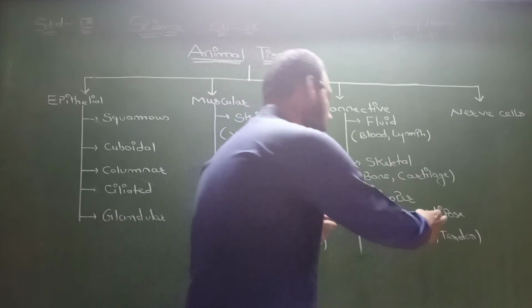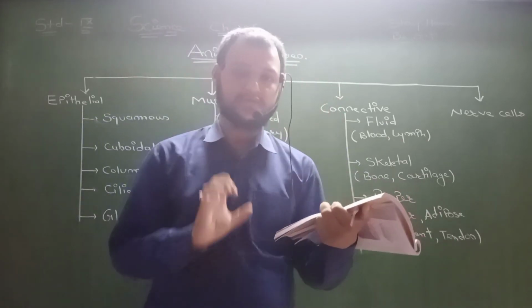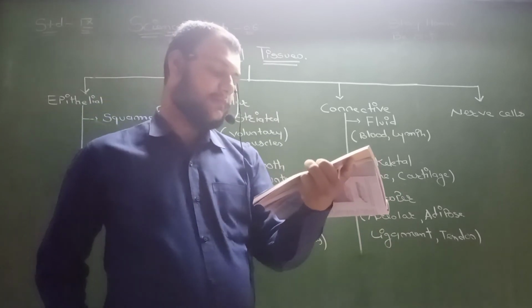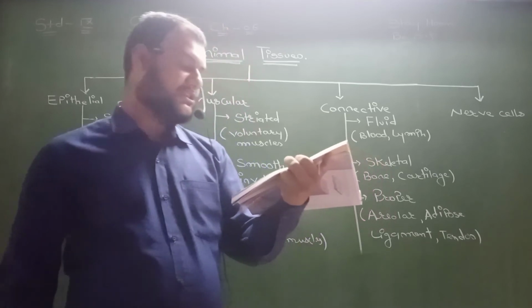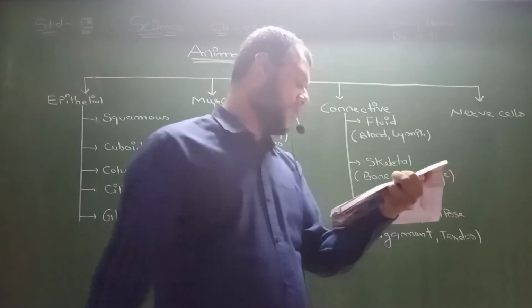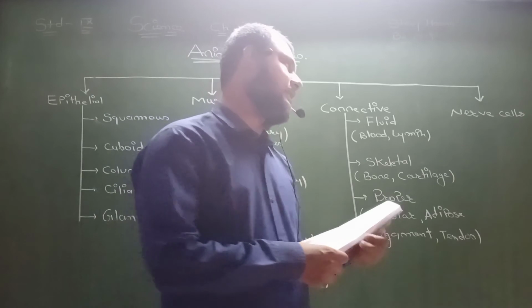Now adipose stores the fat. Who stores the fat? Adipose. Fat-storing adipose tissue is found below the skin and between the internal organs. The cells of this tissue are filled with fat globules. Storage of fat also lets it act as an insulator.